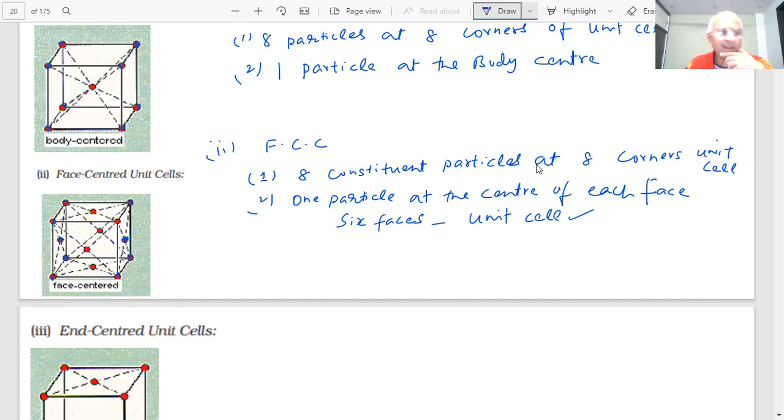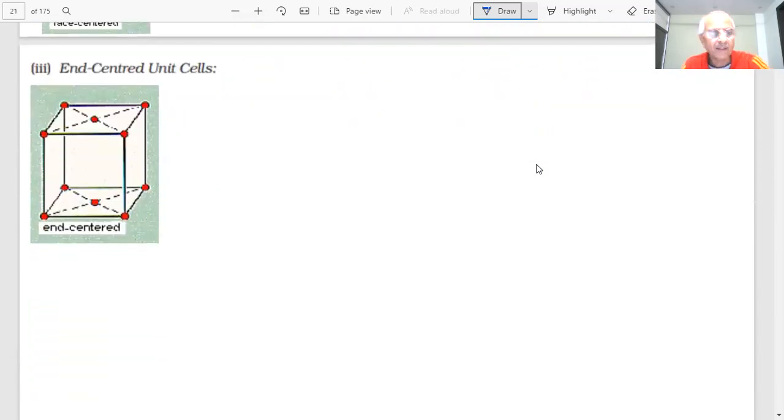If you have a doubt, students, you can raise your hand and talk with me. So this is the FCC, face centered unit cell, students. You can see how many particles there are. One particle at the center of each face, and 8 at the corners. You have 6 faces. That is FCC. Another one you can see in your NCERT book also. They have given pictures of these, students. The constituent particles are atoms, ions, or molecules.